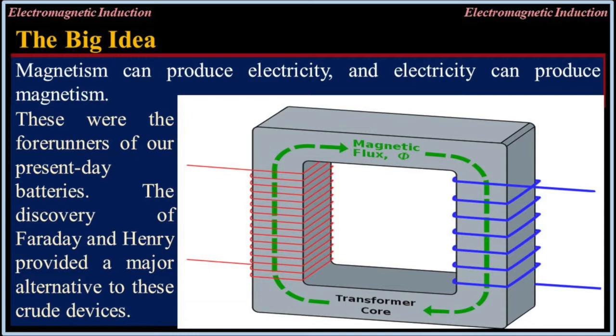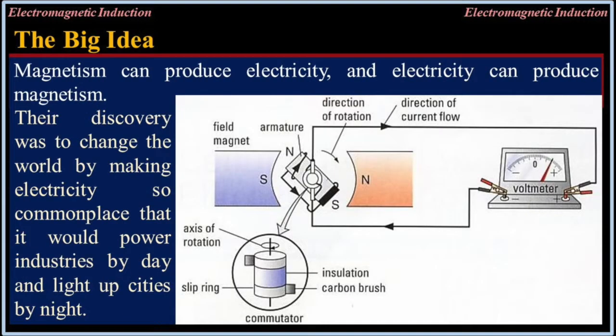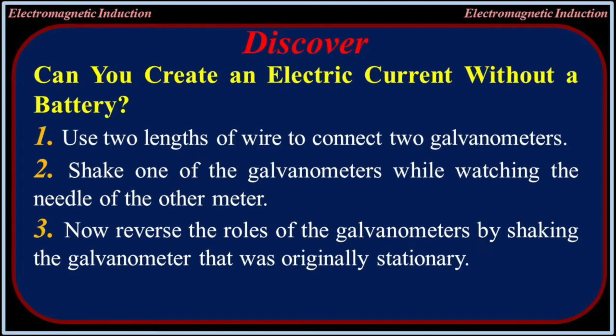The discovery of Faraday and Henry provided a major alternative to these crude devices. Their discovery was to change the world by making electricity so commonplace that it would power industries by day and light up cities by night. Can you create an electric current without a battery?